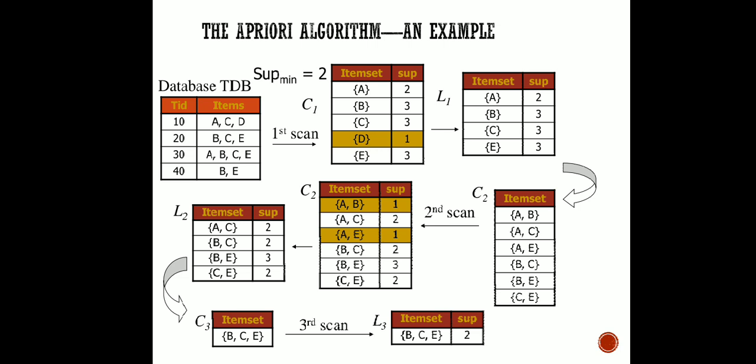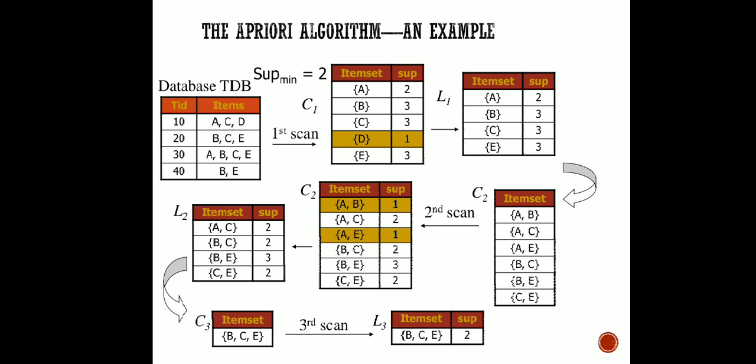Now after the first scan you can see here what the different item sets available are. It is A, B, C, D and E. We have not made any pair, we are just scanning each and every item. The number of occurrences of A is 2. How? In TID 10 A is present, and in TID 30 A is present, and nowhere else is A present. So the support of A is 2. Similarly B is 3, C is 3, D is 1 and E is 3.